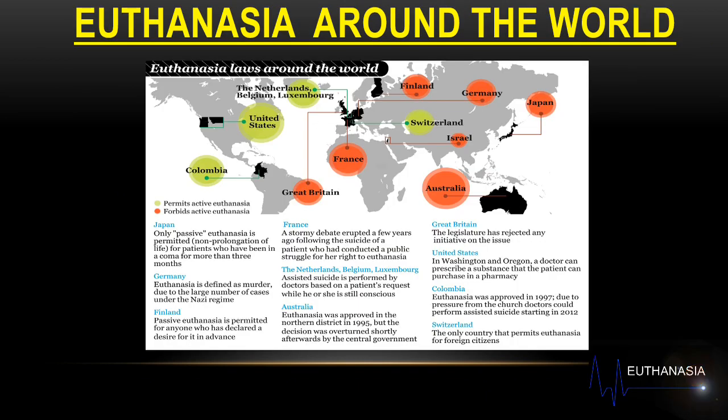Now let's talk about the condition of euthanasia all over the world. There are some countries where euthanasia is allowed. In the USA, some states where it is legal, and countries like Netherlands, Belgium, Luxembourg, Colombia, and Switzerland. Some countries where euthanasia is not allowed are France, Great Britain, and Australia. In India, euthanasia is allowed but under particular guidelines.